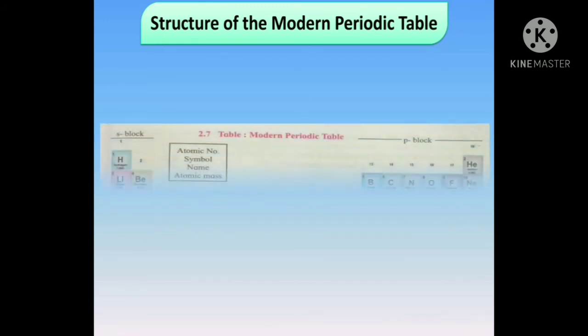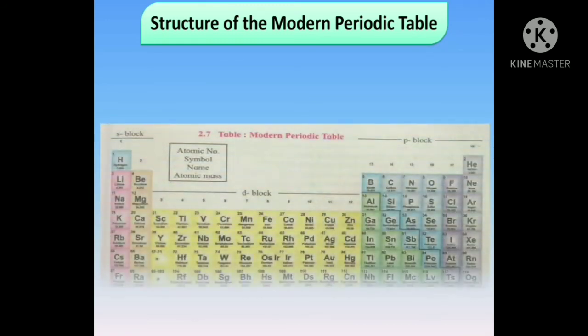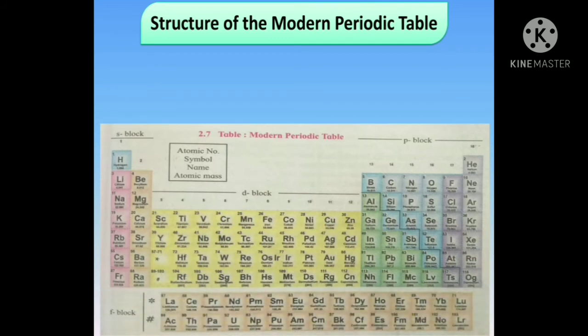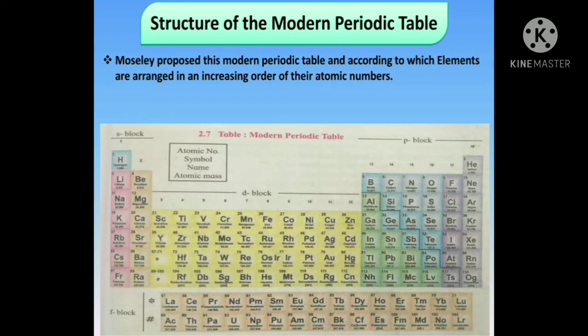Let us learn the structure of the modern periodic table. Moseley proposed the modern periodic table and according to him, elements are arranged in increasing order of atomic number.